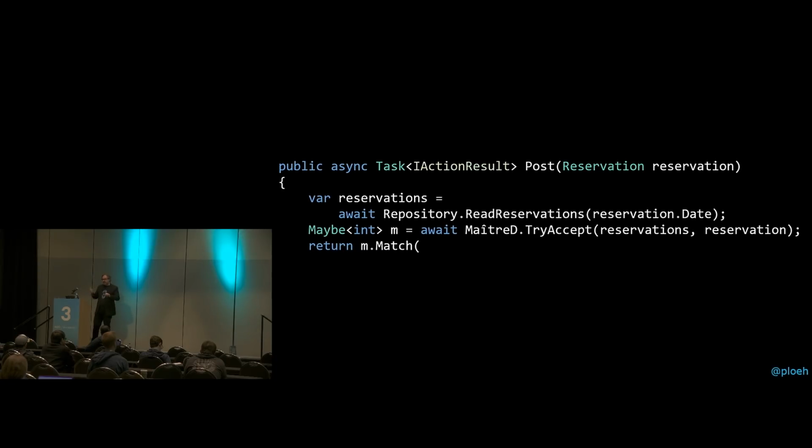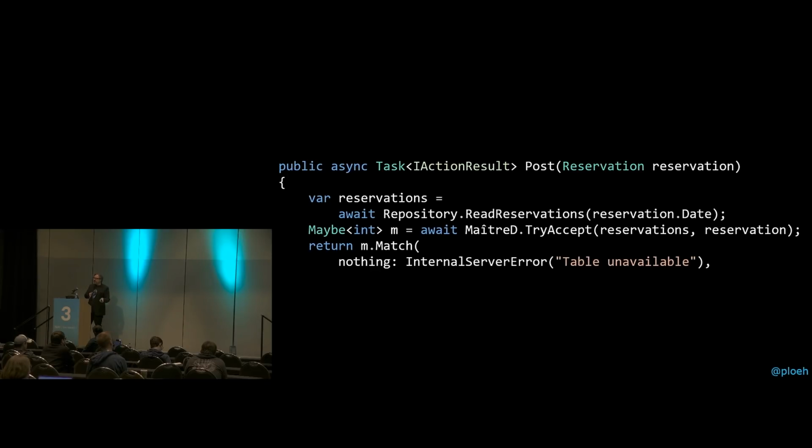That was like the same thing as the aggregate method. And you'll notice that I'm just immediately going return m.match. So whatever match returns, that's what I'm going to return. So that must be an IActionResult, one of those HTTP responses. So I'm going to supply some arguments to the match method, and I'm going to use named arguments so that we can see which is which.